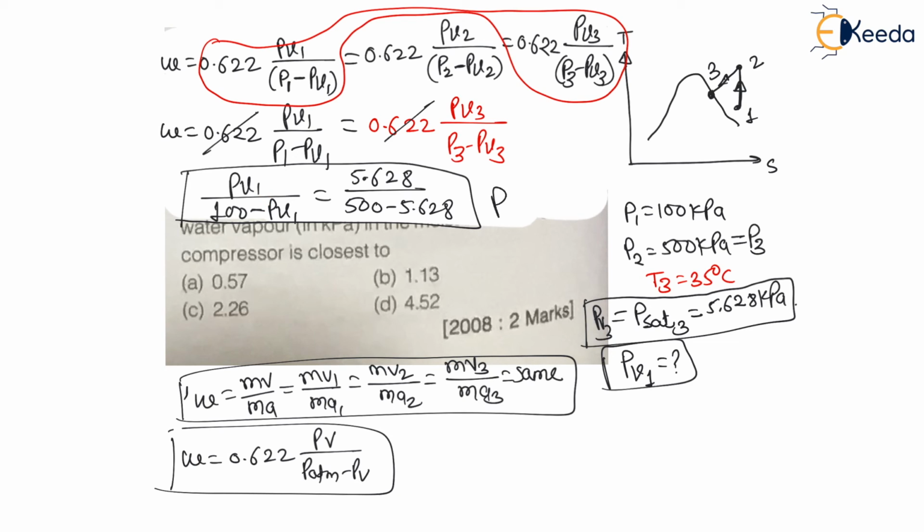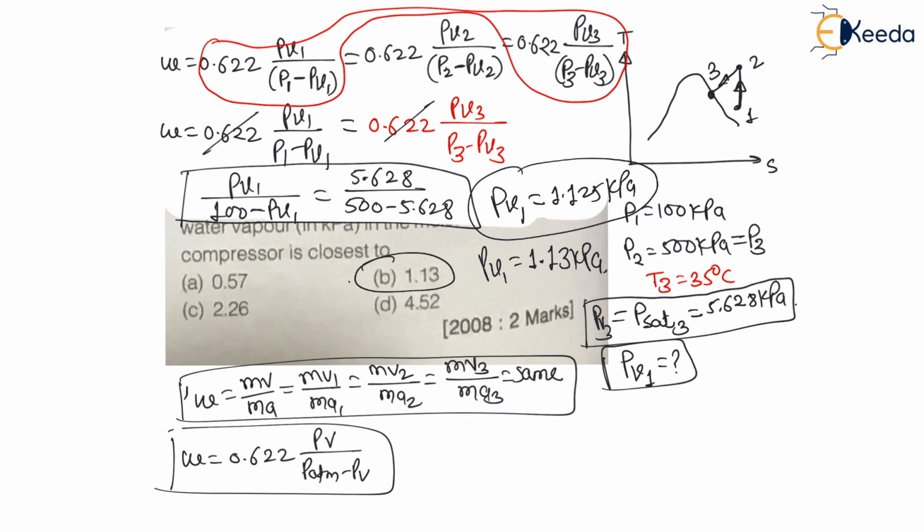If I solve for PV1, then I get PV1 equal to 1.125 kilopascal, because all the pressures are in kilopascal. Therefore, look at the options. This PV1 is approximately equal to 1.13 kilopascal, which is option B. Therefore, for this question, option B is the correct choice.